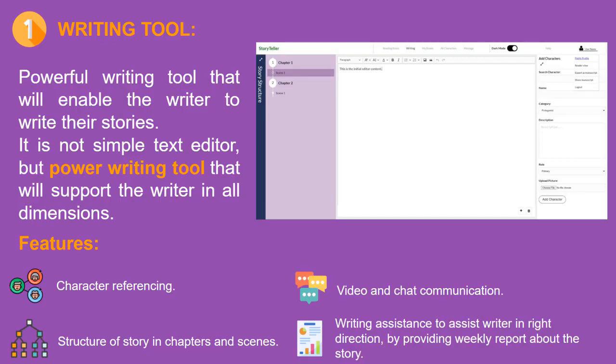When you are writing a book, it will be nicely structured into chapters and scenes. You will be able to communicate with the publisher or with other people via chat or video. There is a writing assistant that will assist the writer in the right direction by providing a weekly report about the story. For example, if you include a character but do not use it, the writing assistant's report will tell you that.